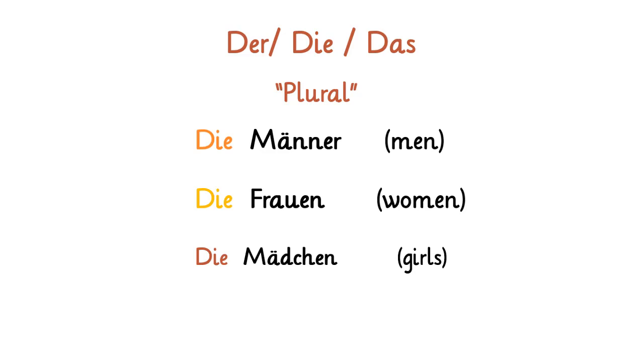Point to be noted that the article for the plural form is always die. The personal pronoun for that is sie, which means "they".